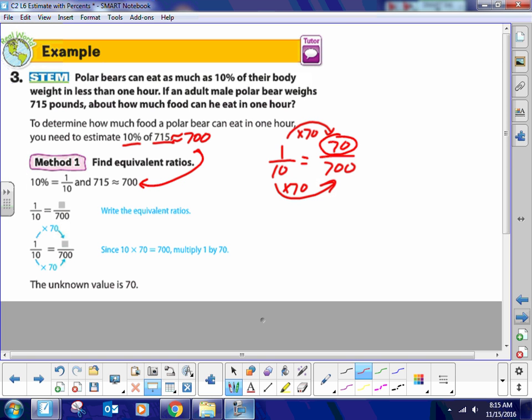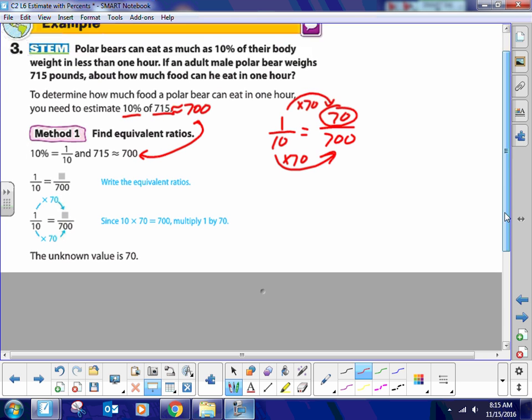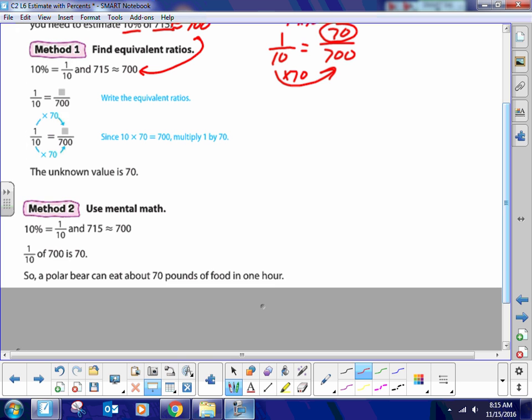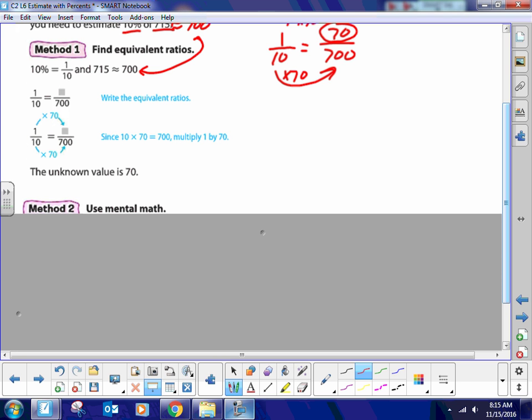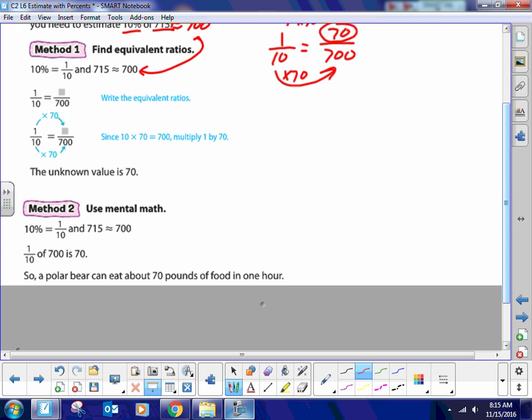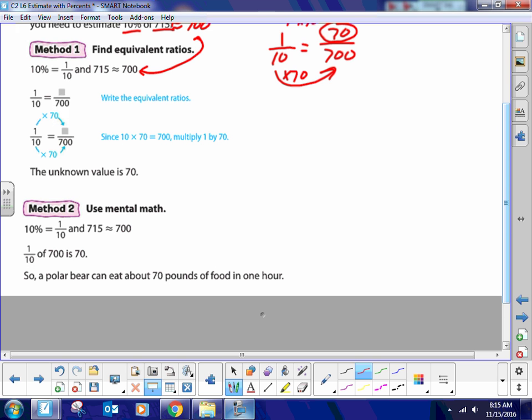That's one way. Now, the way that I'm going to show you next is the way that I would suggest you get used to. Neither one of these I really like. I'm going to show you a third way, which I like completely better. They do this mental math thing, and I don't know if you can do that, but you can if you want to.